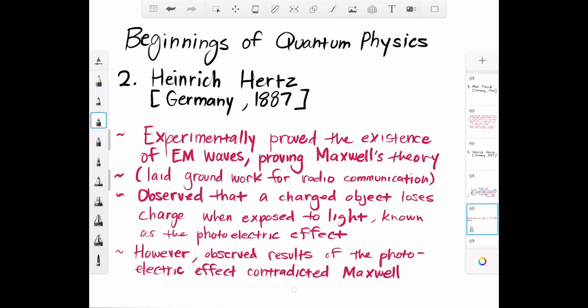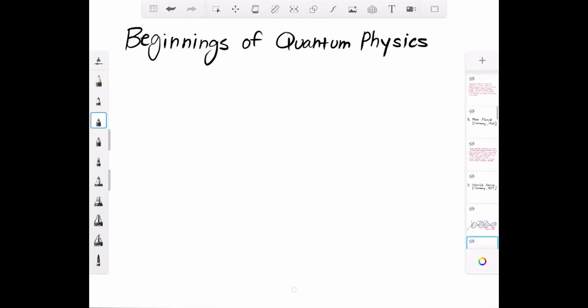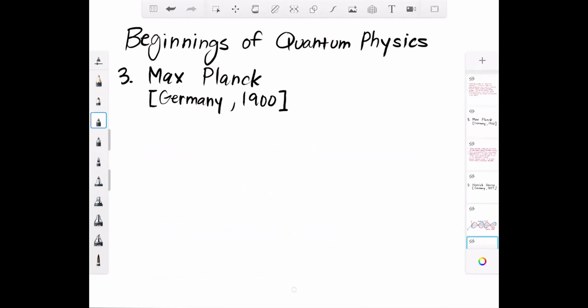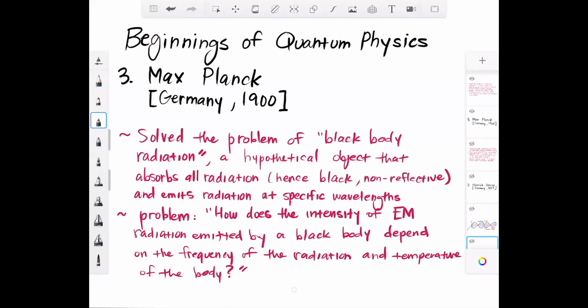Now let's look at the next person. In the year 1900, you had a guy named Max Planck in Germany who was concerned with this problem known as the black body radiation problem. Now, this is extremely complicated, but let me give you like a basic way that the black body radiation problem works.